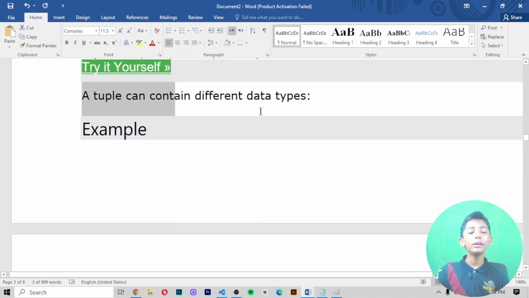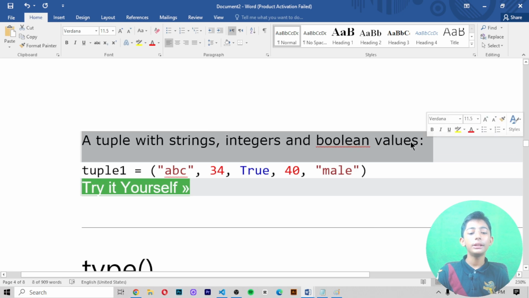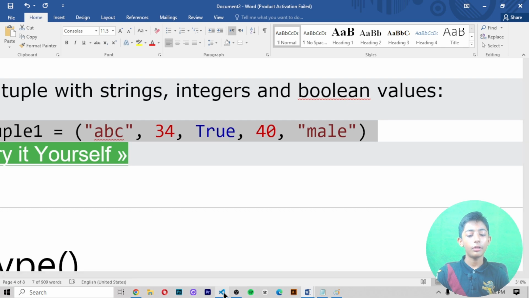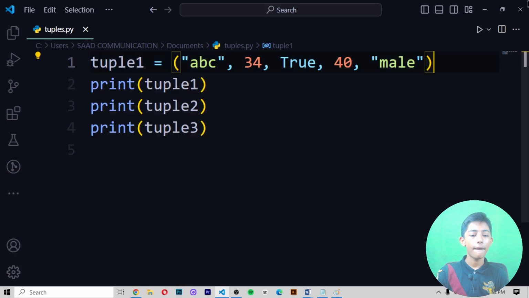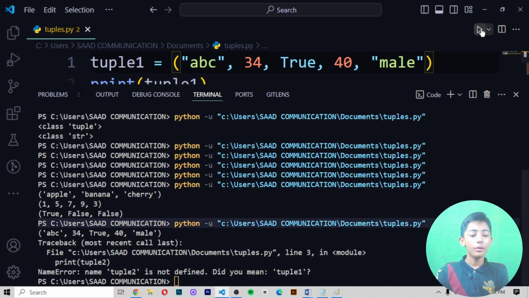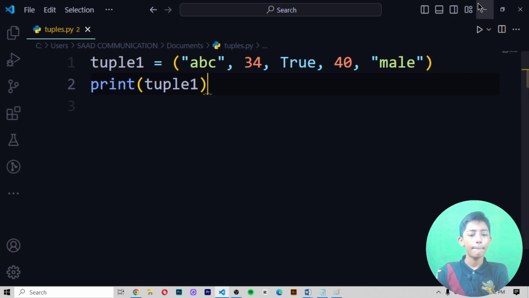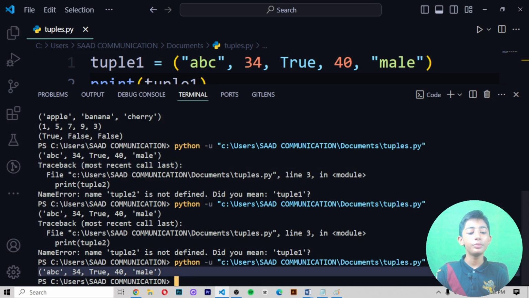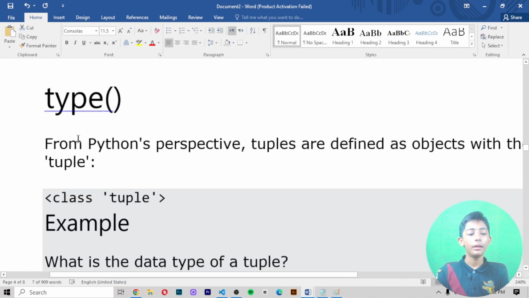A tuple can contain different data types. For example, a tuple with strings, integers, and boolean values also. Here you can see it. When you copy it and paste it like that, save it, let me erase these things. It gives you ABC, 34, true, 40, email. Here you can see it contains integers, booleans, and strings in one line.